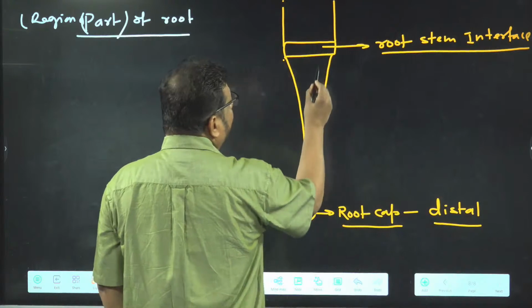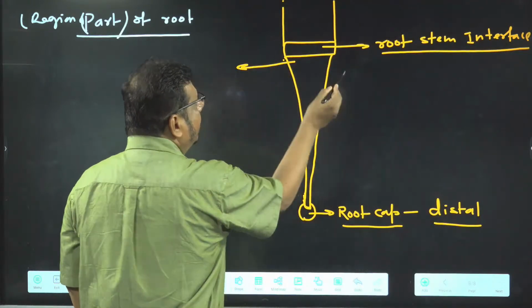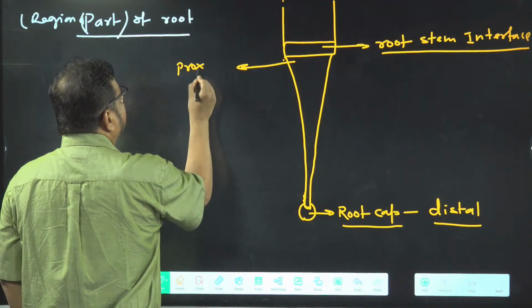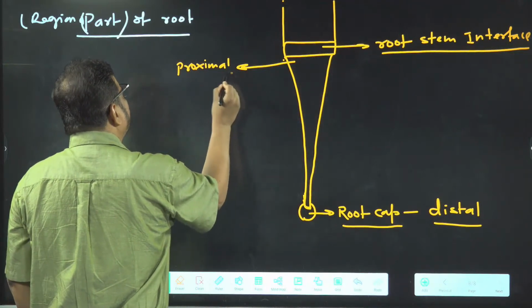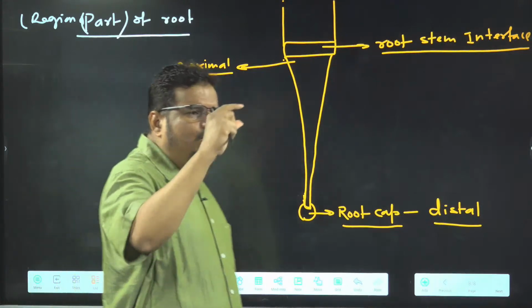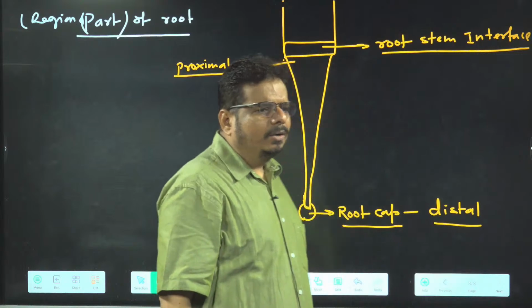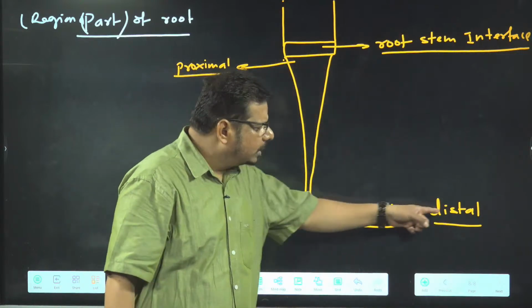And the part of the root near the stem and root interface is called which one? Proximal region. So don't get confused: the part of the root near the stem is called proximal, and the part toward the root cap is called distal.